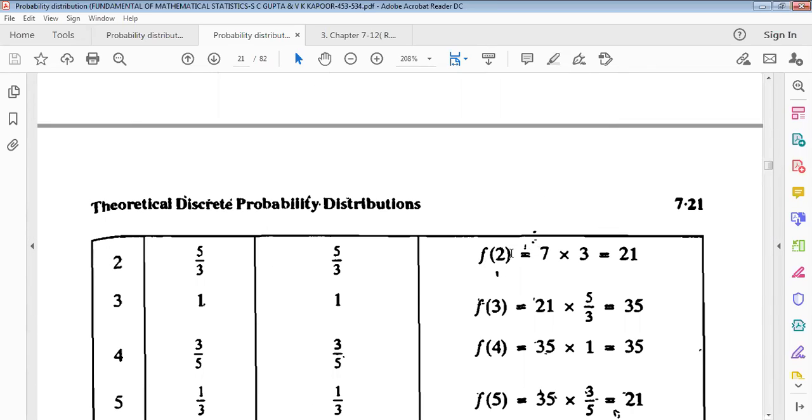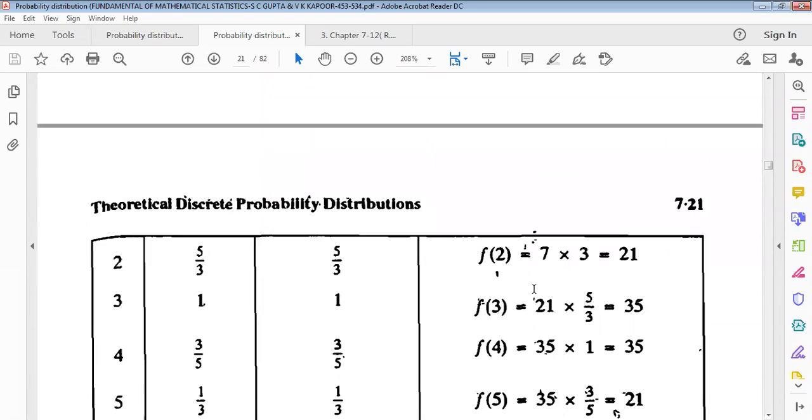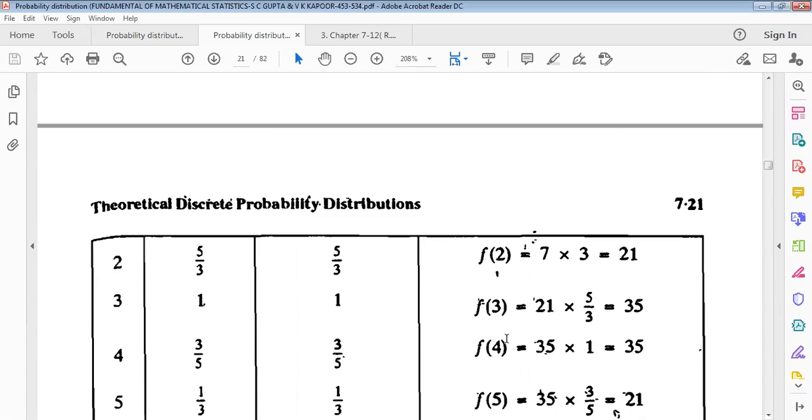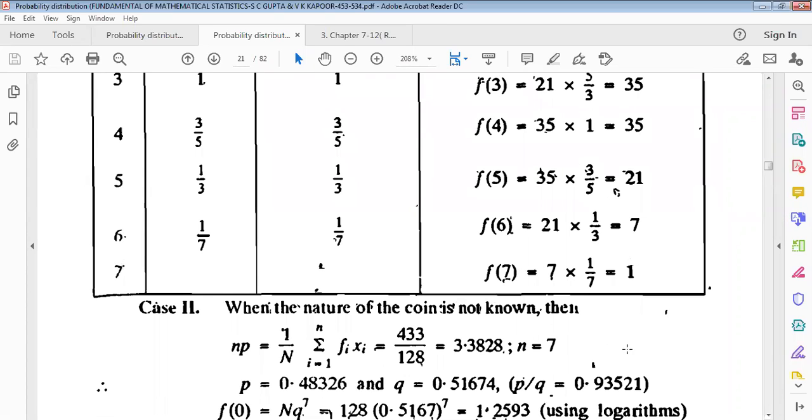Then f of 2 equals 3 into 7. F of 3 equals 21 by 5 by 3, this equals 35. F of 4, f of 5, just use the same formula of binomial distribution. Then we get up to f of 7, which equals 7 into 1 by 7, this equals only 1.